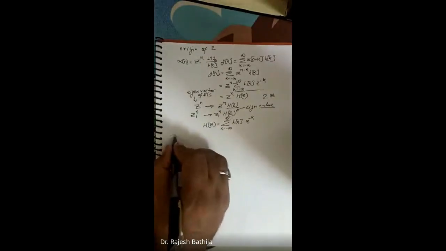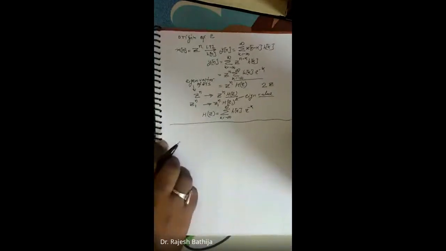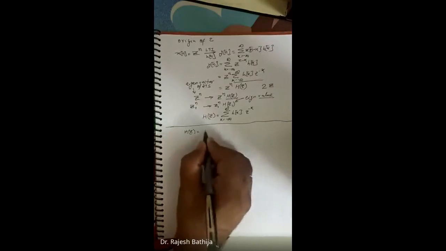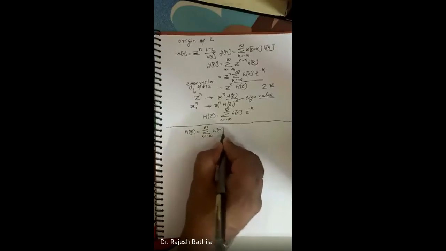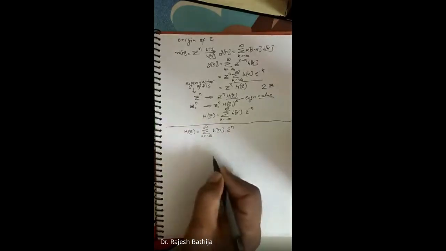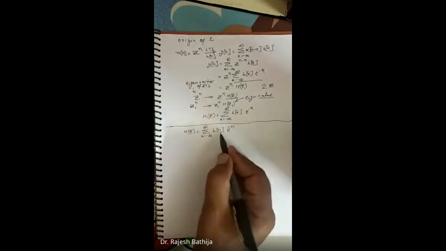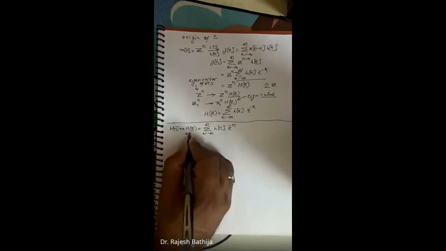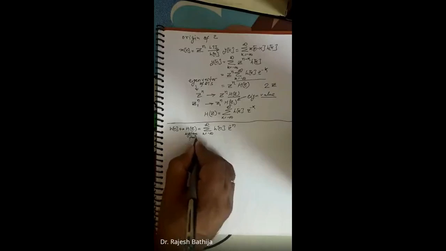Now we again come back to our main concern: how to calculate the Laplace transform, and what is the theory behind the Laplace transform and Z transform. Suppose first of all we consider the Z transform. H of z is given by the sum from n equal to minus infinity to infinity of h of n z to the power minus n. Here I changed the variable from k to n, because it is a transform of h of n, the impulse response. So H of z is known as the system function or the transfer function.